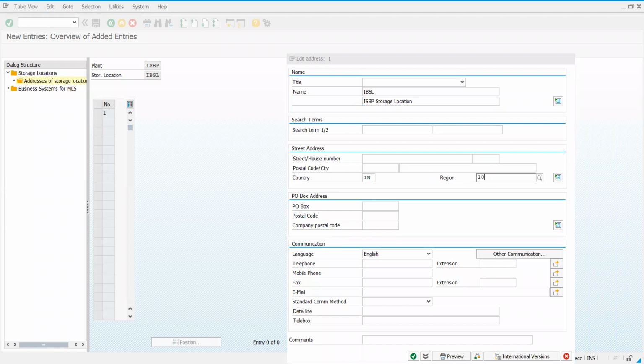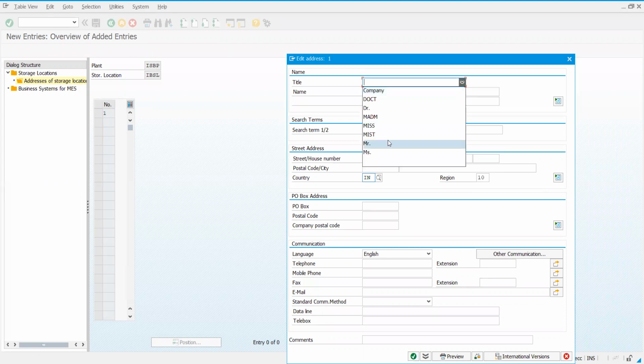See, what can you have for storage location as title? It's not required. Mr., Mrs., Enterprises, that would be for company code. The rest need not have this title. It's not required for all. If you wish a certain salutation, you can just give it like this. Done. Shall I proceed?